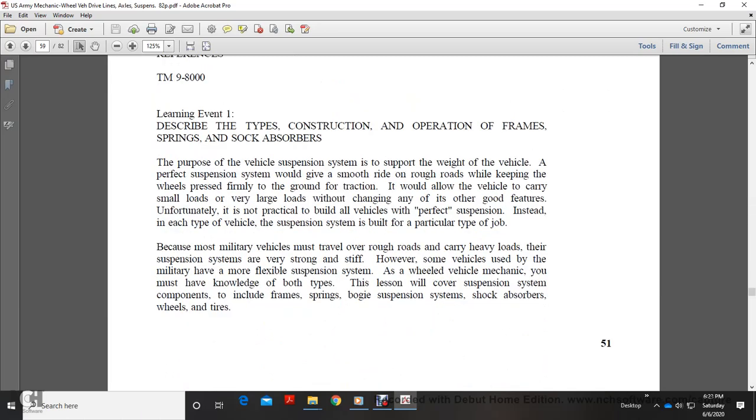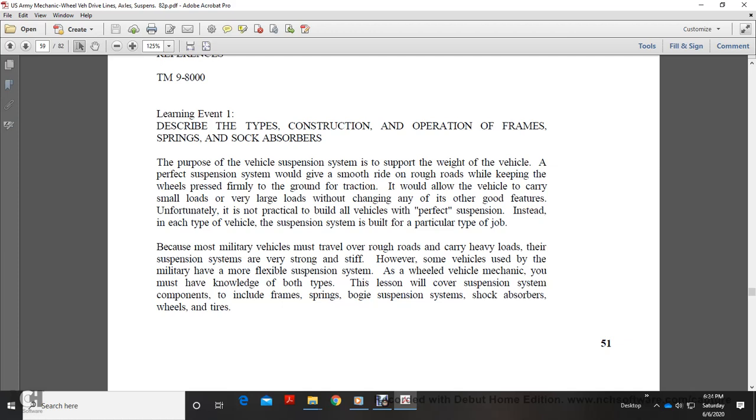Learning event 1. Describe the types of construction, operation, frames, springs, and shock absorbers. The purpose of a vehicle suspension system is to support the weight of the vehicle. The perfect suspension system would give a smooth ride over rough roads while keeping the wheels pressed firmly on the ground for good traction. It would allow the vehicle to carry small loads and very large loads without changing any of its other good features.